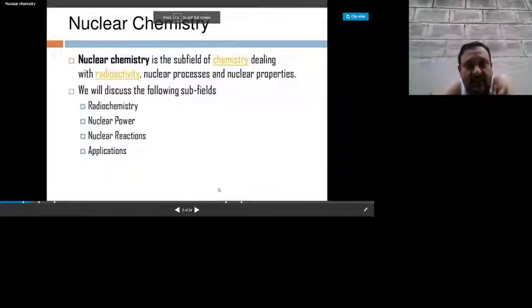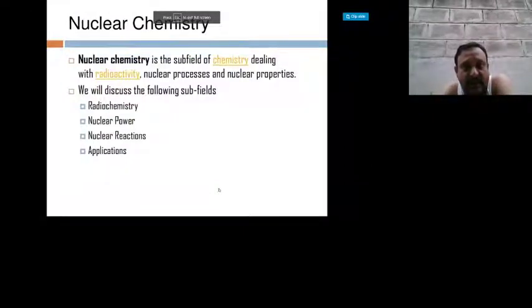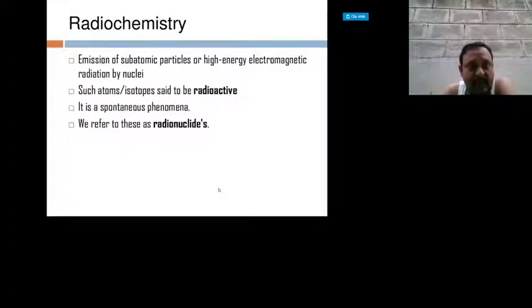In this class we are going to discuss nuclear chemistry. Nuclear chemistry is a branch of chemistry dealing with radioactivity, nuclear processes and nuclear properties. So we will discuss some radiochemistry aspects, nuclear power, nuclear reactions and their applications. Listen to the point: radiochemistry is nothing but the study of the chemistry behind the emission of radiation.